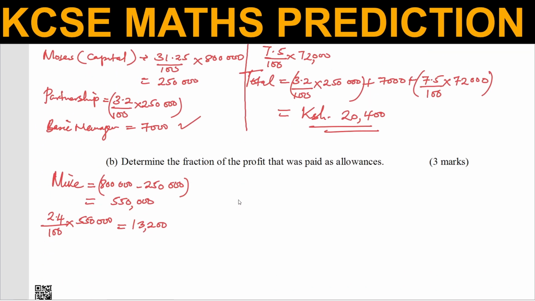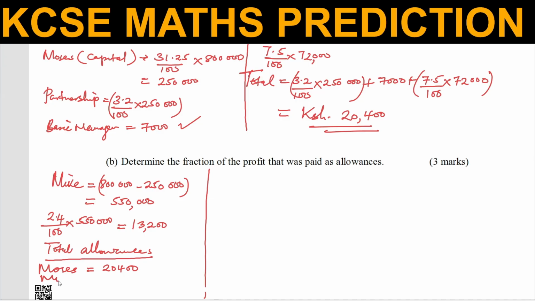So that means that we can get the total allowances now, because the question is determine the fraction of the profit that was paid as allowances. So total allowances paid. So we get Moses got 20,400.